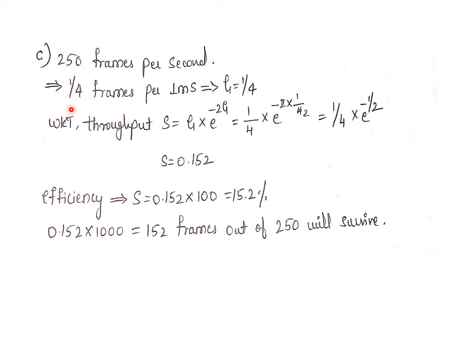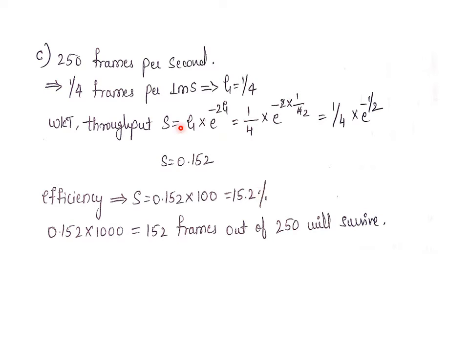You can just consider this value as x, and you can calculate the value for x by considering some ratios, right? So by calculating this, you will get 1 by 4, and that's what is indicating the G value here, right? So again you substitute the same thing in this equation, and you will get a value like 0.152, and here the efficiency will be 15.2%.